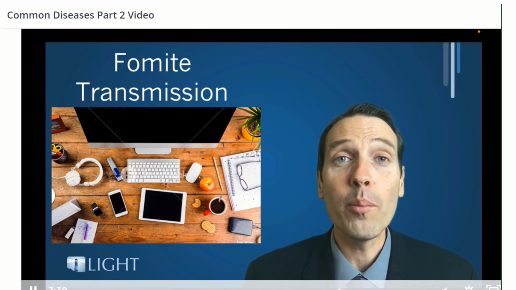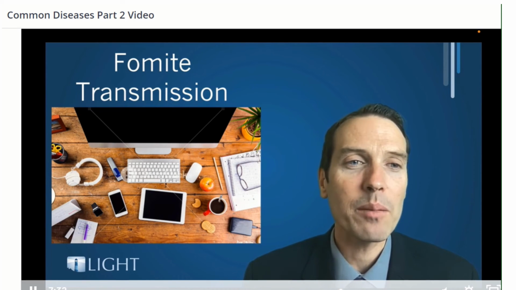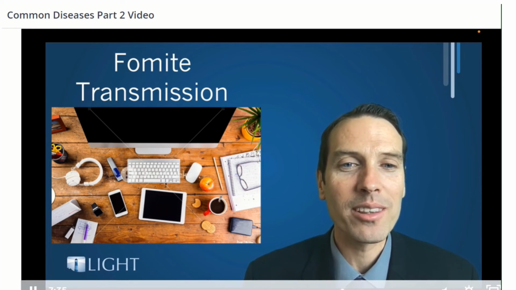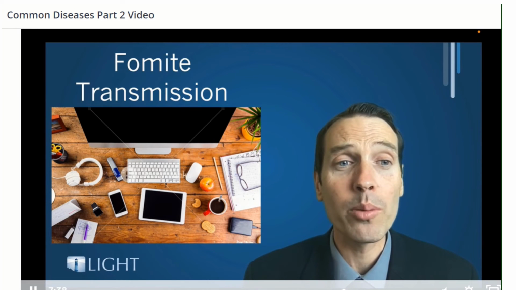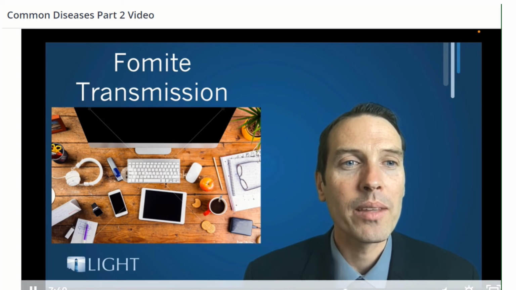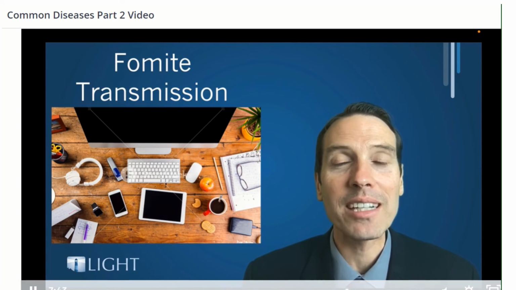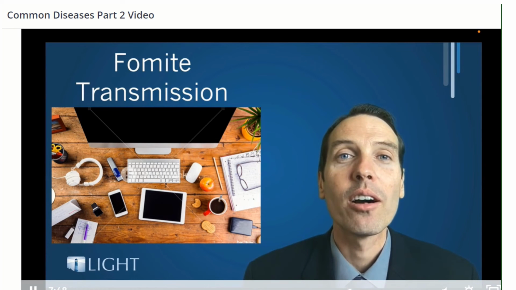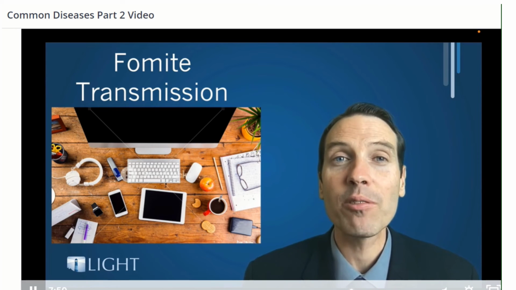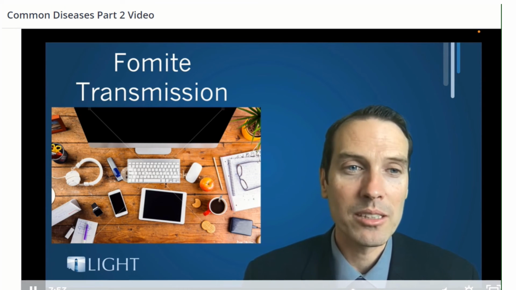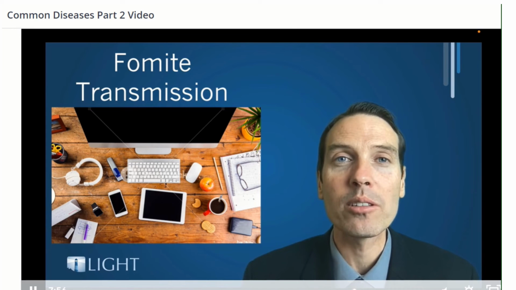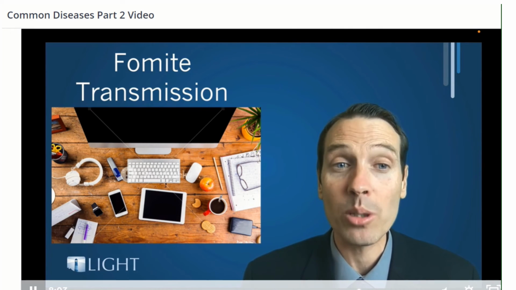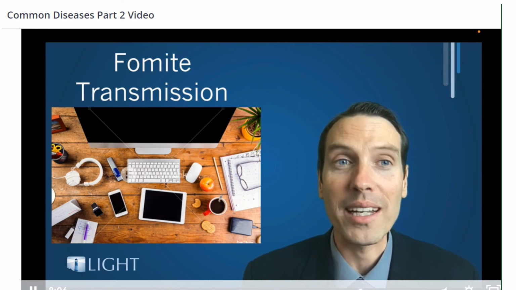Then there is fomite transmission. If you look at that picture, all of those different things there that you see, the computer keyboard, the cell phone, the tablet, the pen, the other devices there, those that could be used by multiple people, can be excellent transmitters of different types of disease. Some diseases are much more common, and I want you to refer back to that picture that I showed you. In the lower left-hand corner, it showed different kinds of diseases that were transmitted by these fomites.